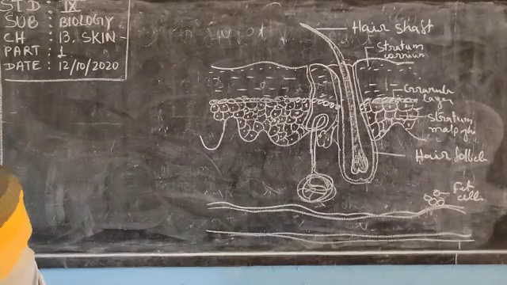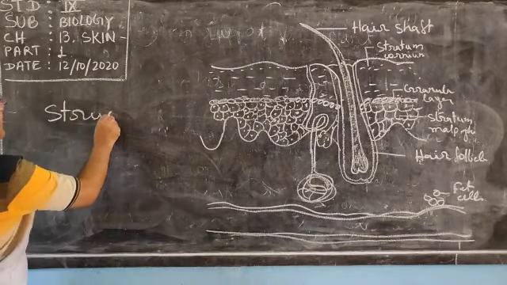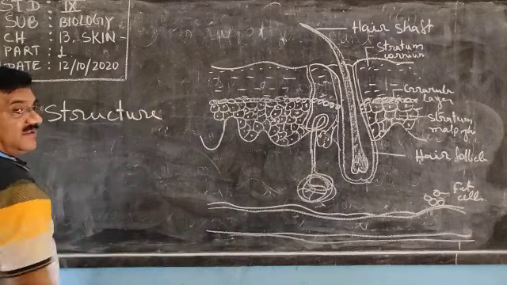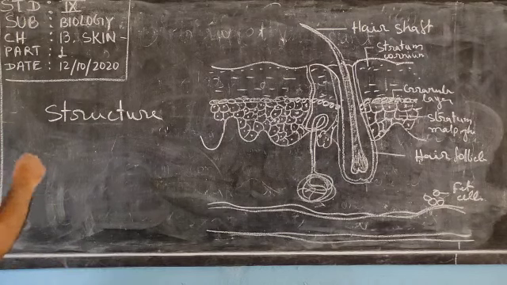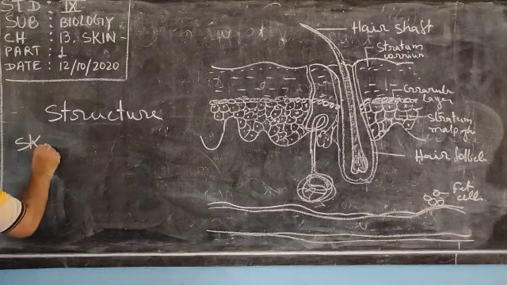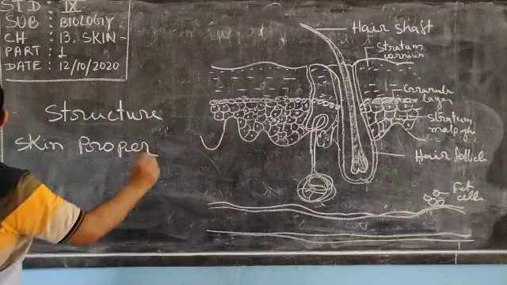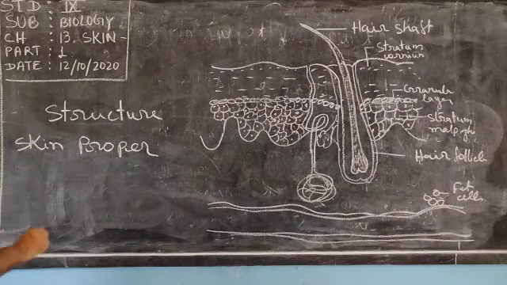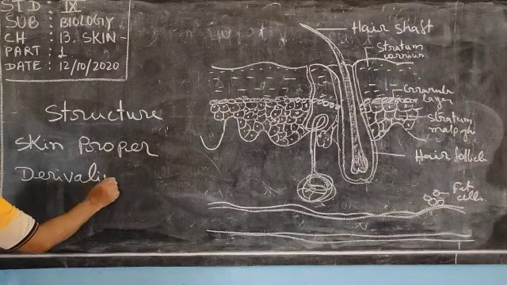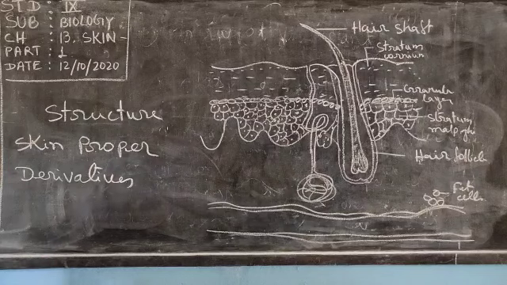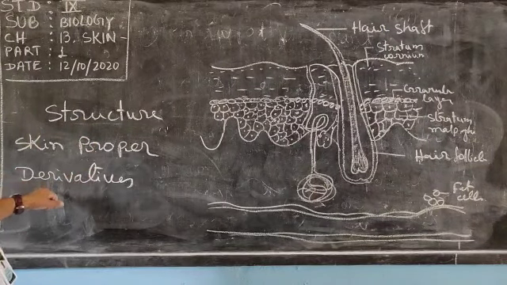In the structure, we discussed that skin consists of two things: skin proper and derivatives.